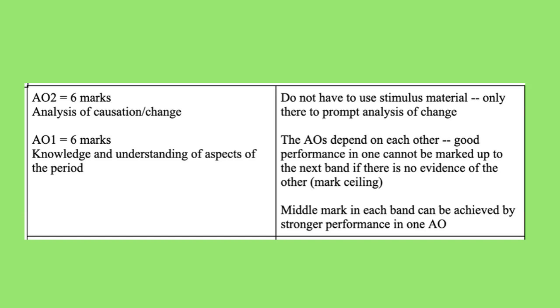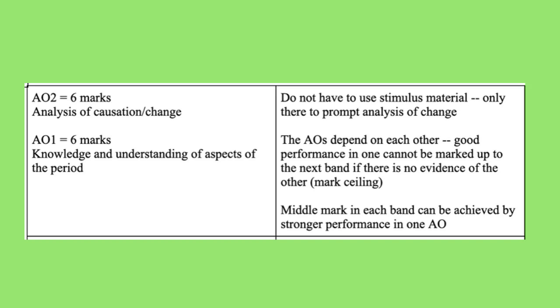overview video. We do know that 6 marks here are available for AO2, which is your analysis of causation or change. That will depend on the specific question that you're given, but essentially you've got to look at the period you've been given and think about the changes that have taken place across that time. And for the analysis bit, really all that means is just to explain why you think what you do. So rather than just giving statements and saying this changed or this happened because of this particular factor, you need to explain, well, why did that happen?